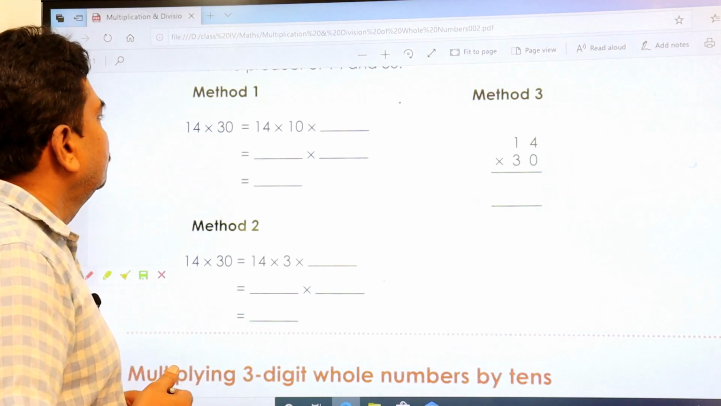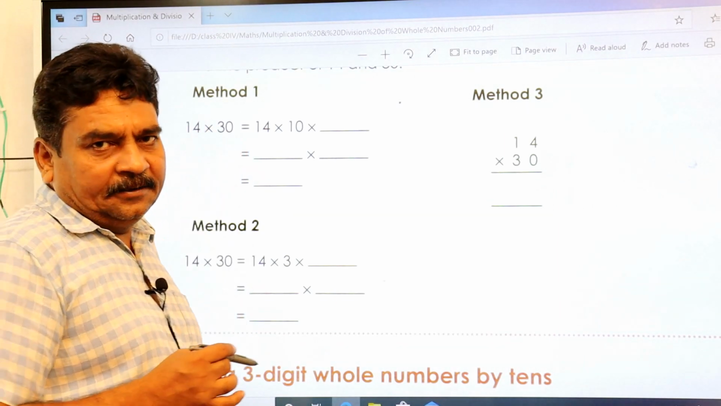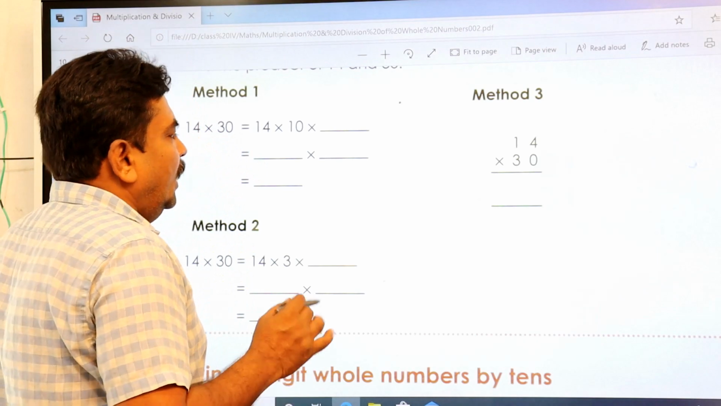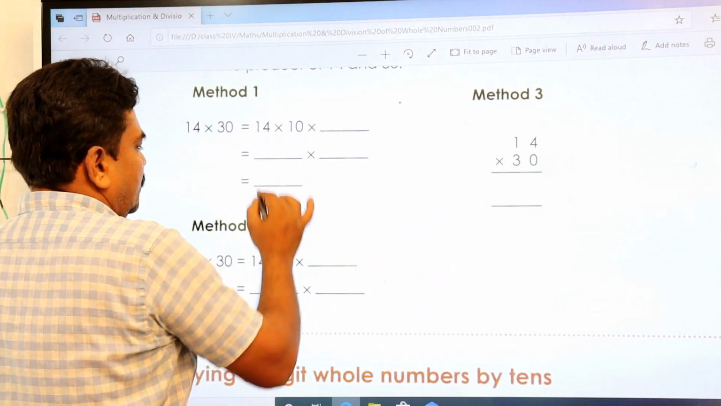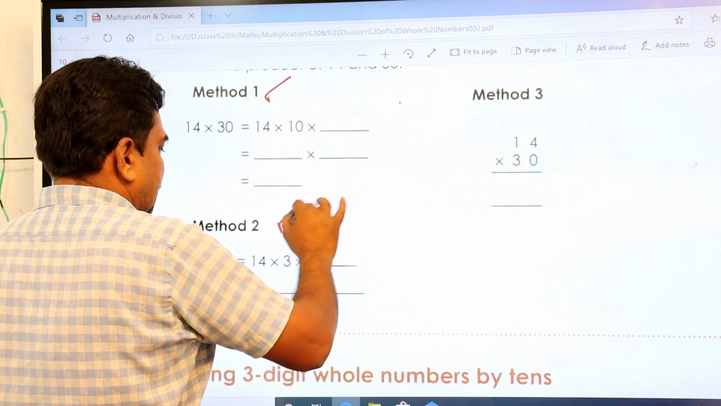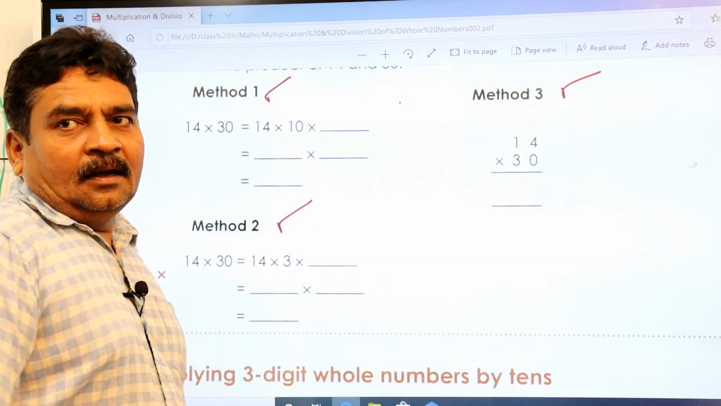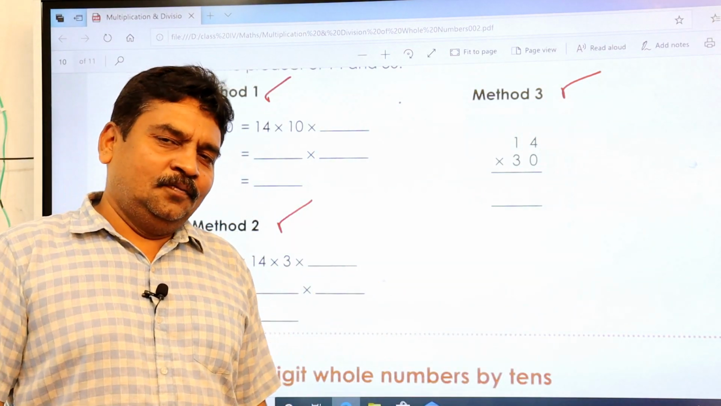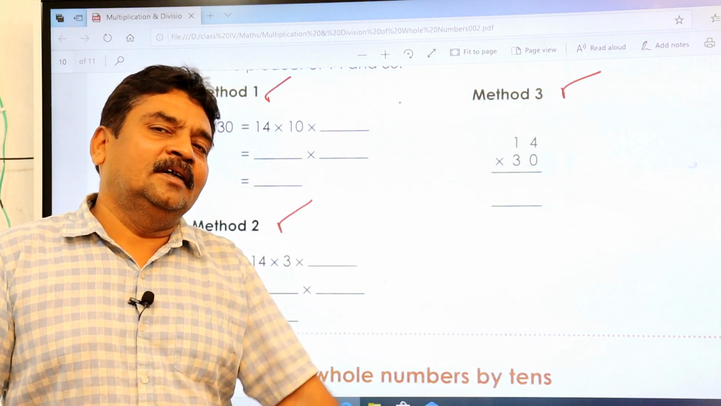Here you have 14 into 30. There are the first method, the second method and the third method. This is the first method, this is the second method and this is your third method. I'll tell you one more method, the fourth method. That is also our Vedic concept method.